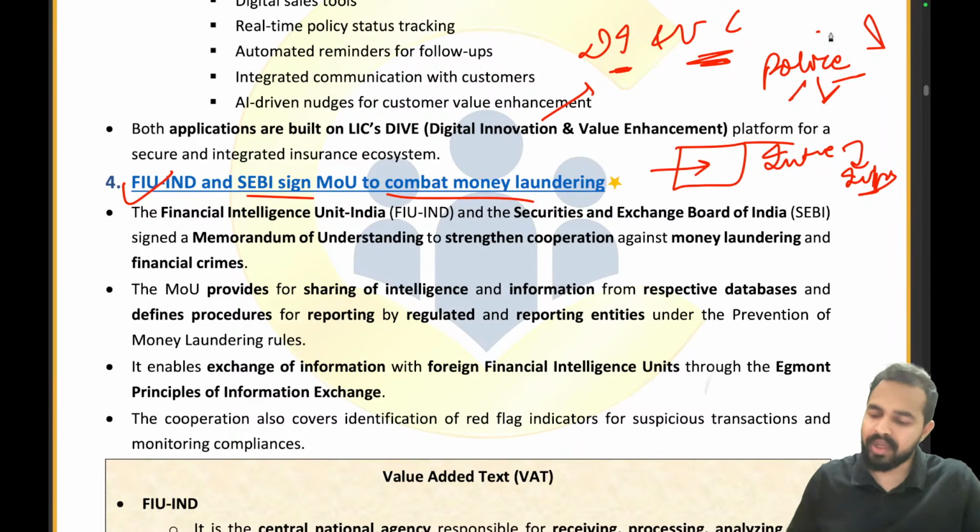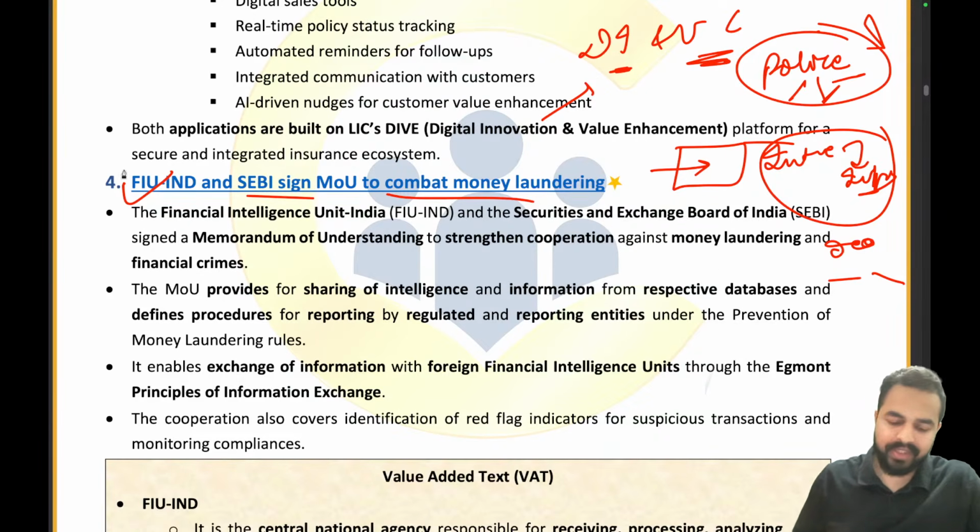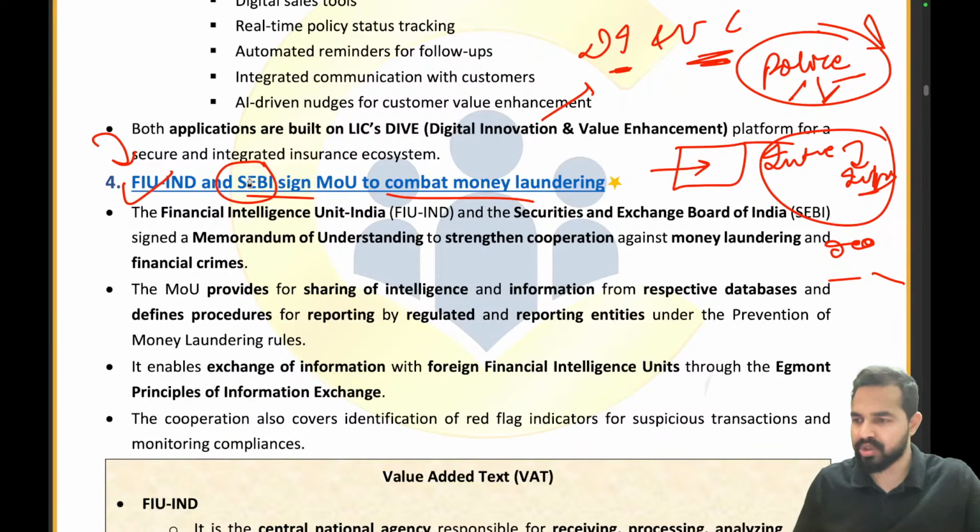Why so? Because the coordination between the local police and the intelligence organization was not there. They were not going hand in hand with each other. They were quite separate. So how exactly is this related to this particular news article? Let me tell you that FIUND is that intelligence organization of the country which has the intelligence network and secret information. And SEBI is the market police. You all know SEBI is a market watchdog, right? So SEBI is the market police.